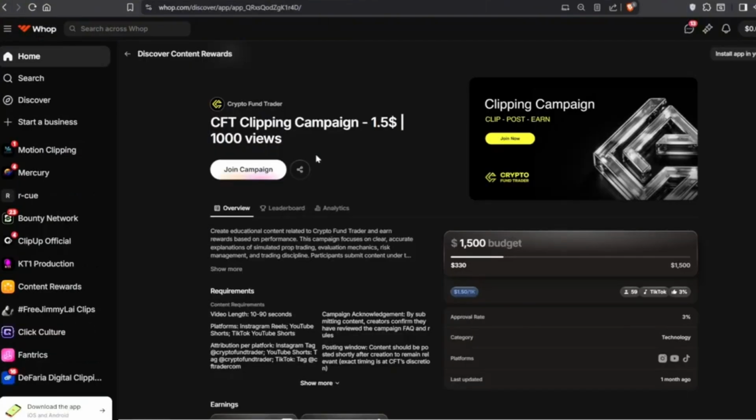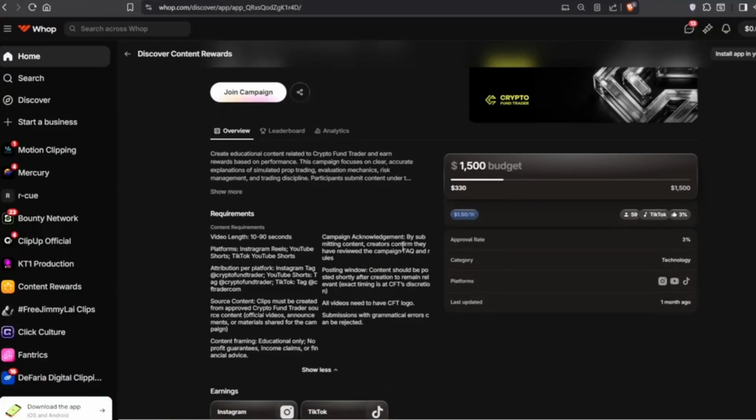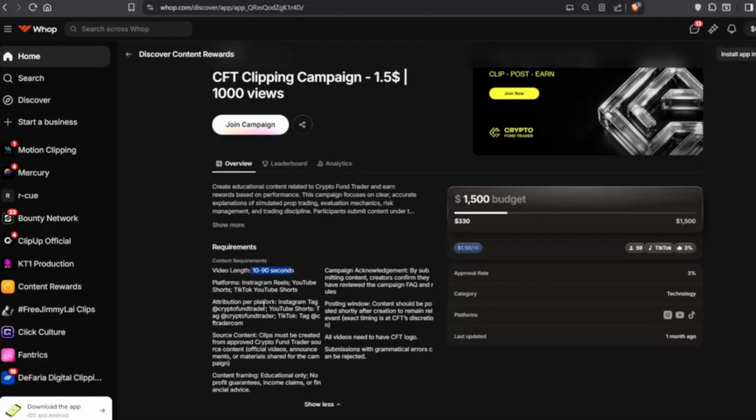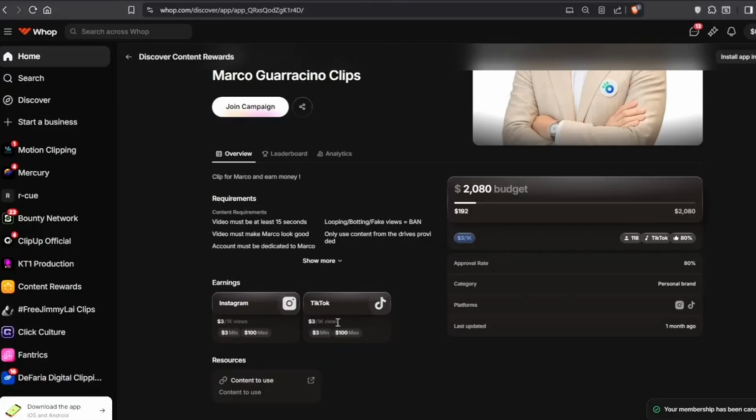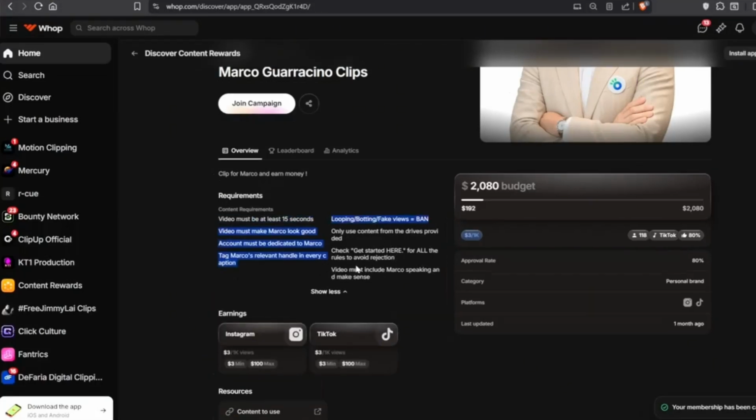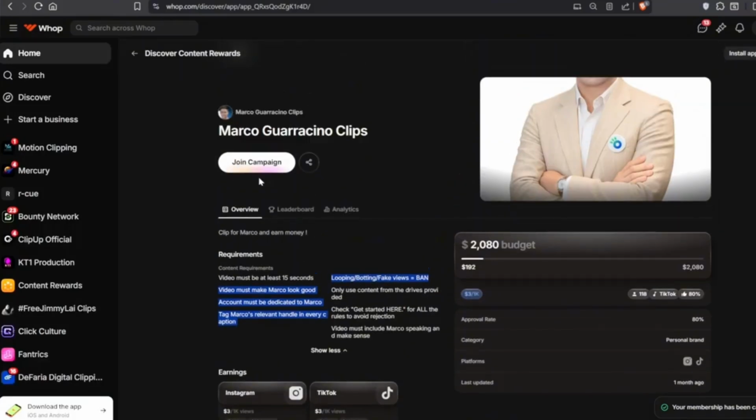This is the second top campaign that you can promote and earn a high payout. Here is the campaign's details and earning. If you want to join this campaign, then click on the Join button. This is the third top campaign that you can promote and earn a high payout. Here is the campaign's details and earning. If you want to join this campaign, then click on the Join button.